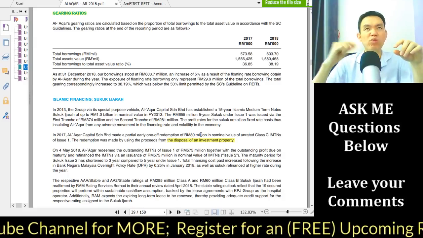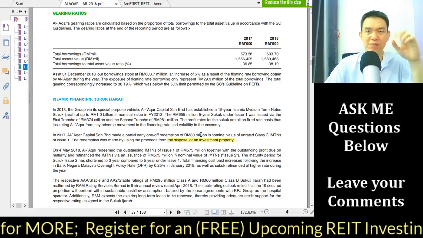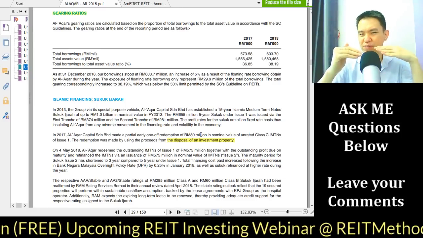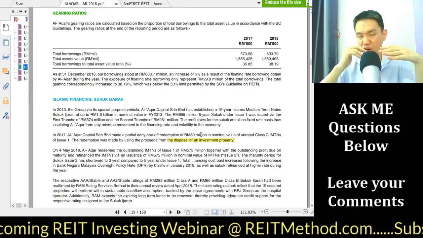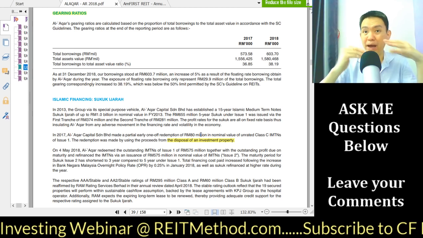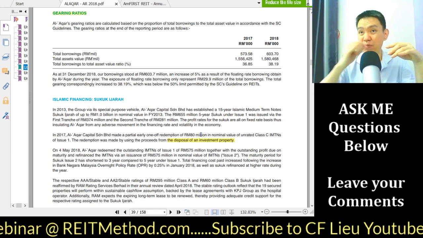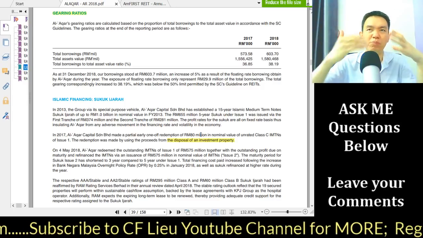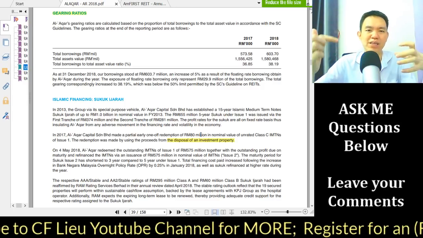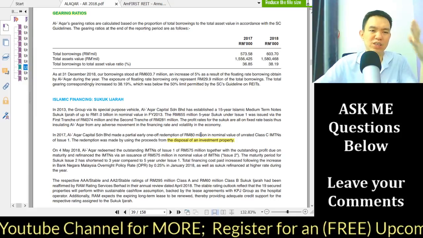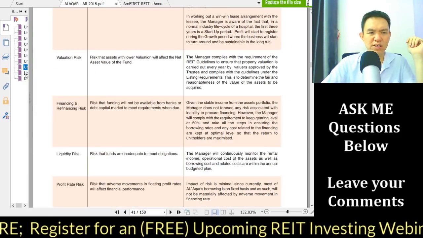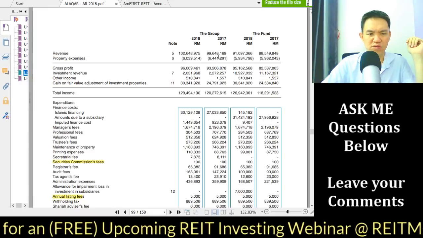So sometimes what happens is they dispose of one property but they buy two properties, so the effect is already offset. So the entire portfolio value might not have changed a lot, but actually the property composition changed because there is a swap in terms of property. Some of them they let go, some of them they buy new, but plus and minus it could still be the same.